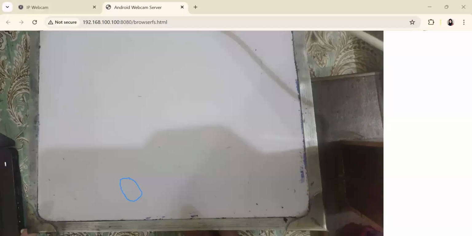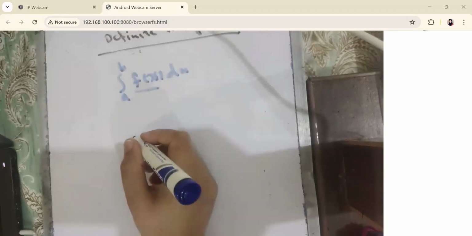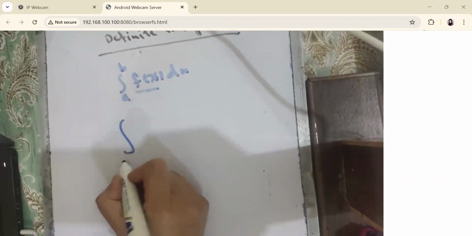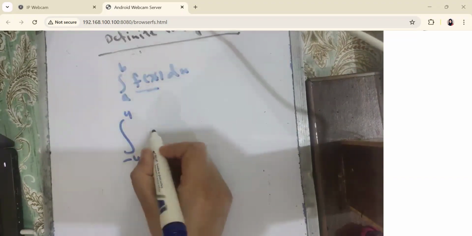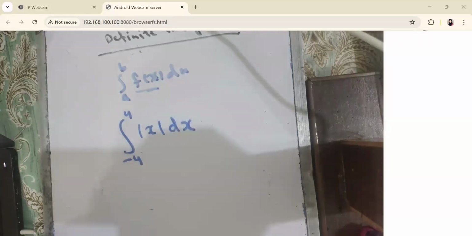Okay, now I am going to write the last question that I want you to solve. Solve this question. We have the definite integral, the integral from minus 4 to 4 of mod of x dx. What would be the first step? Absolute x. We have discussed this, the definition of mod of x.